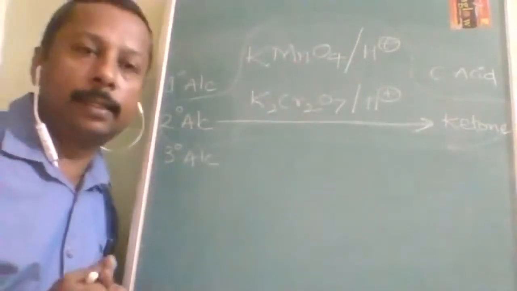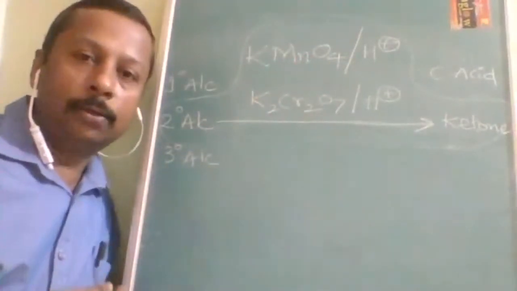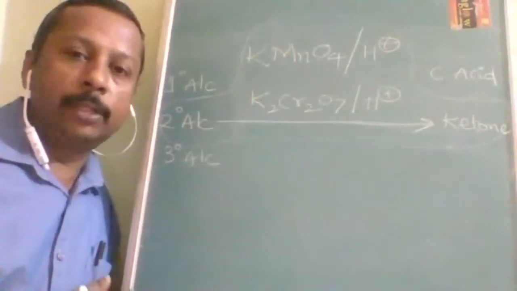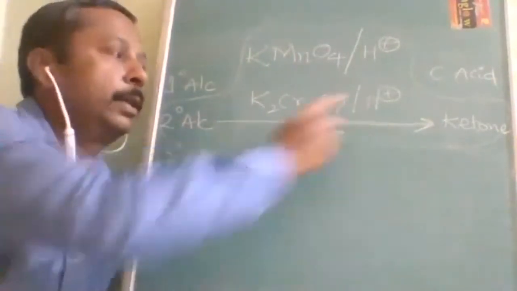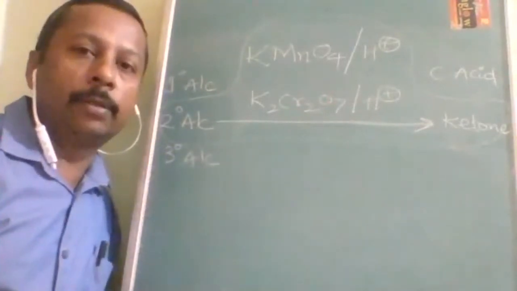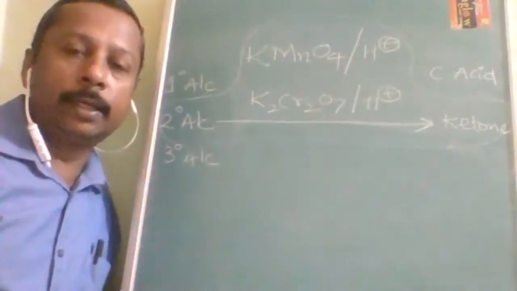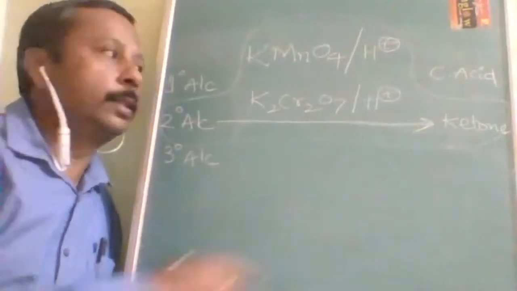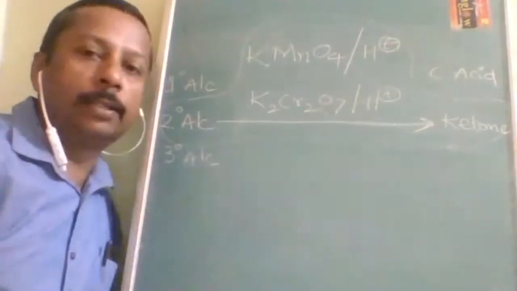How many strong oxidizing agents are there? Two. What are those? Acidic medium, H positive. Today I am writing it as H positive. In examination it can be H2SO4, HNO3, HCl, or even H3O plus.